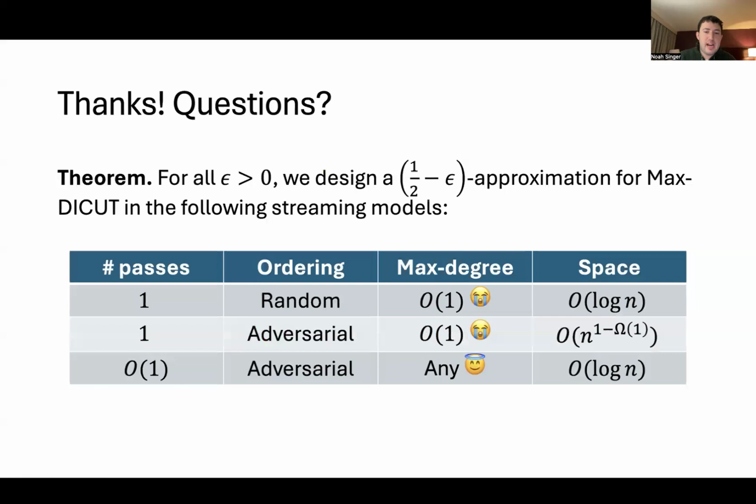Okay, so yeah, those are the two algorithms in the bounded degree case. Then we also have this white box algorithm in the unbounded degree case, but it uses multiple passes. Yeah, so those are the main results of the talk.